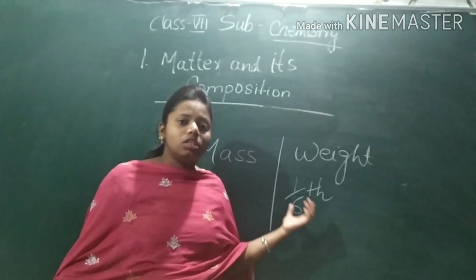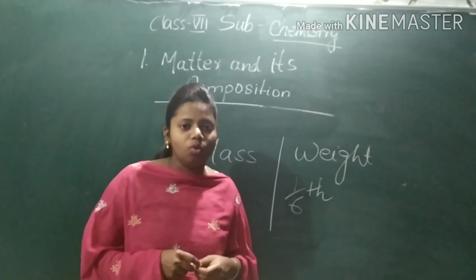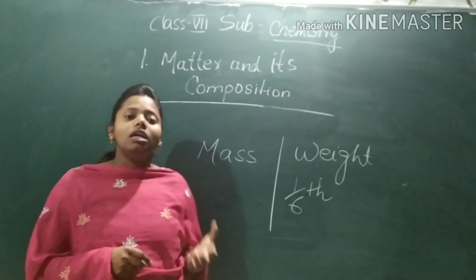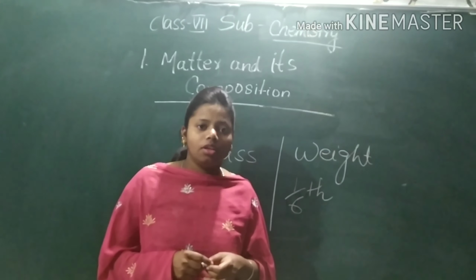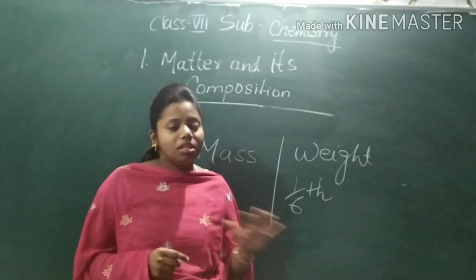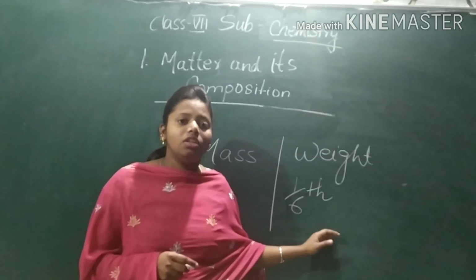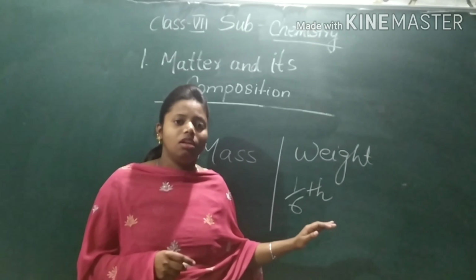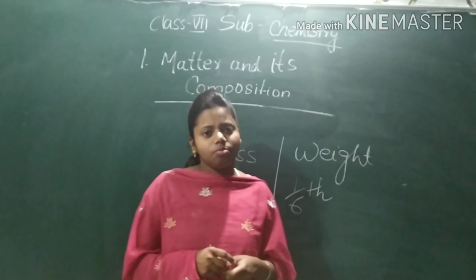Why? Because Earth's gravity is 6 times more than the gravity of the moon. But if you take 3 kg of potato on the moon, it will be 3 kg only. So mass will remain the same wherever you go, but the weight will change.